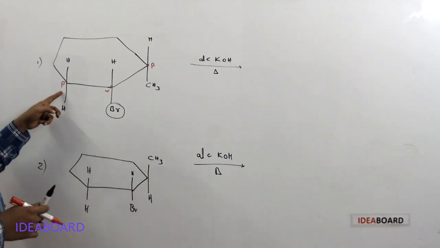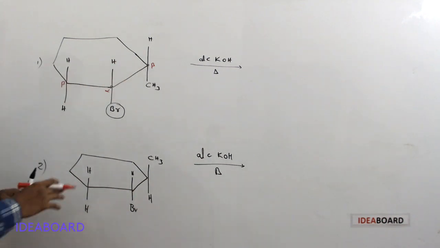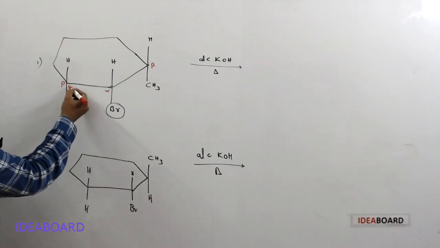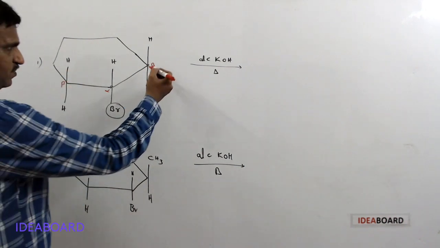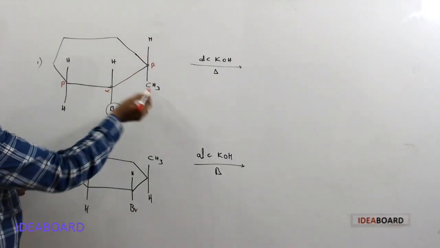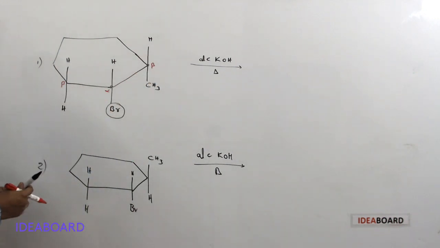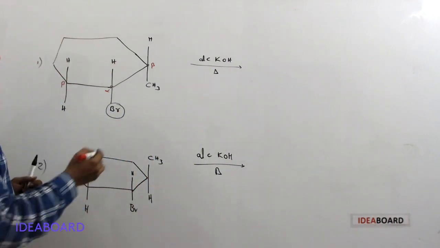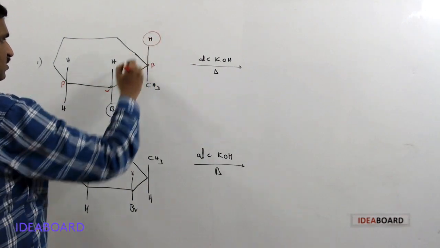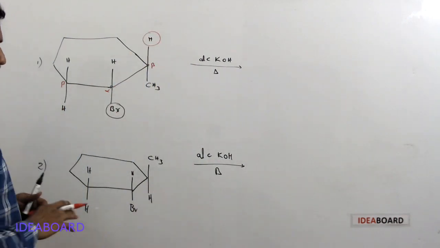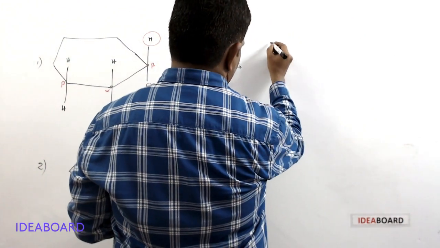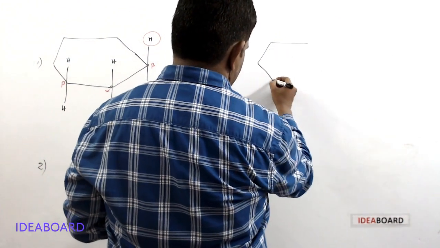From this beta carbon or from this beta carbon, the proton removal can occur. If you see, this beta carbon has two hydrogens. This beta carbon has one hydrogen and one methyl group. So which is removed? As per the Saytzeff elimination, what happens? This hydrogen and this bromine are removed, the reaction occurs easily, and we get the product easily. Suppose this is the product.